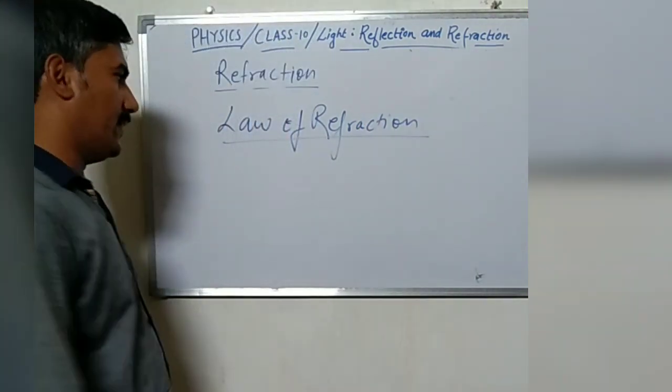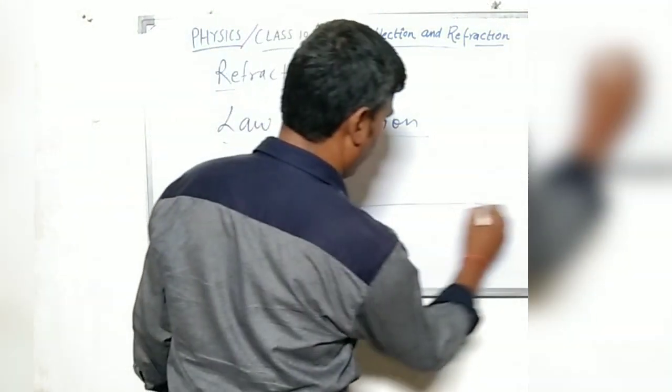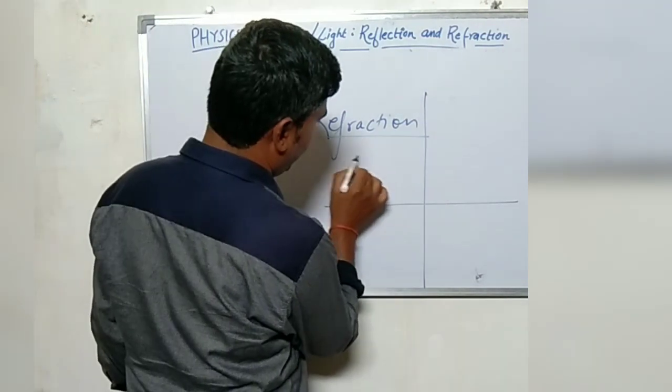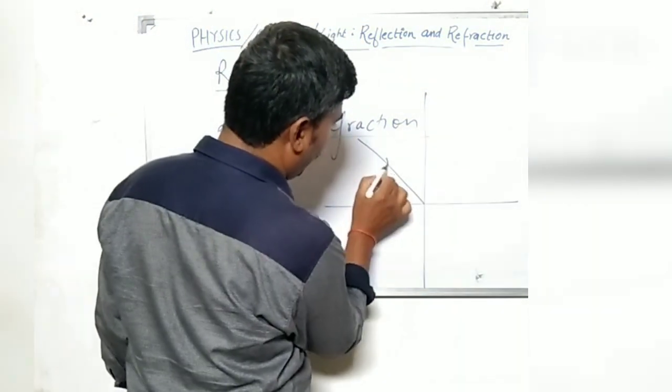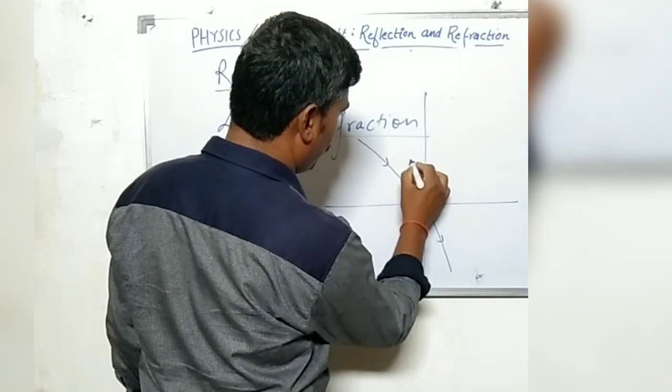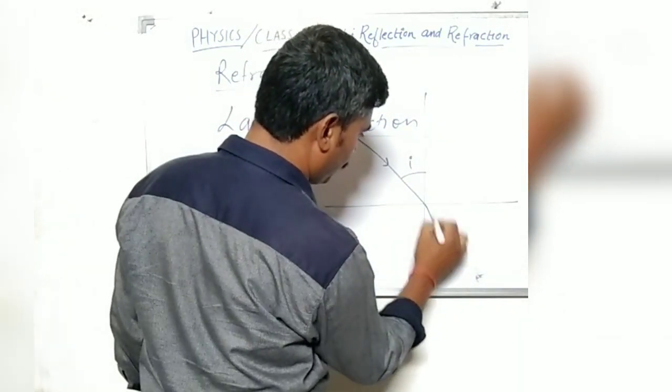The law of refraction is basically that when a light ray enters from one medium to another medium, say a denser medium, it bends towards the normal.